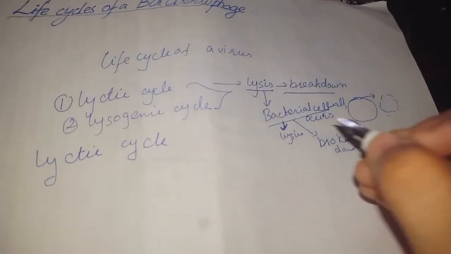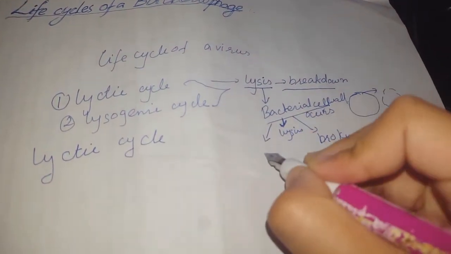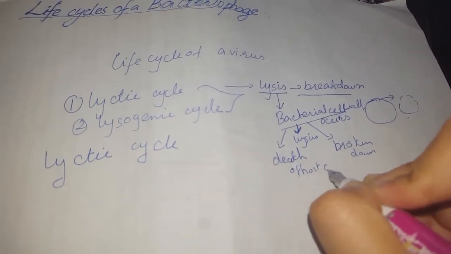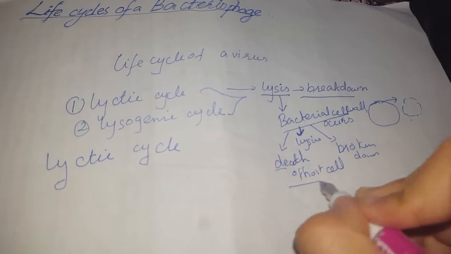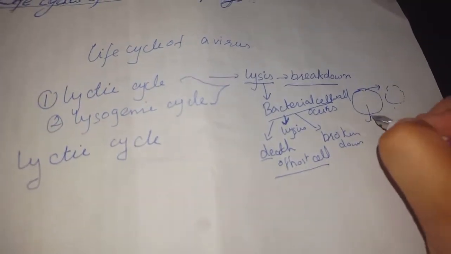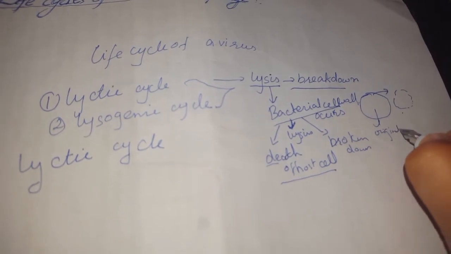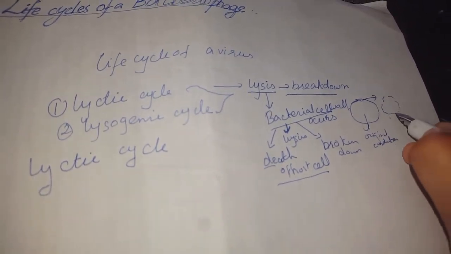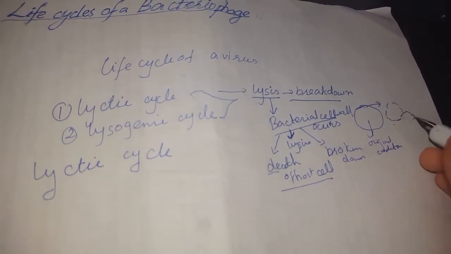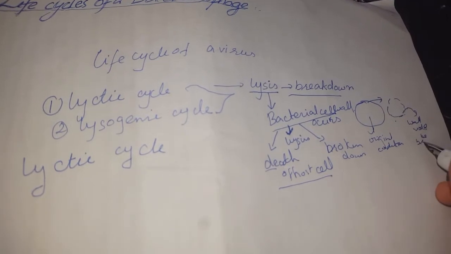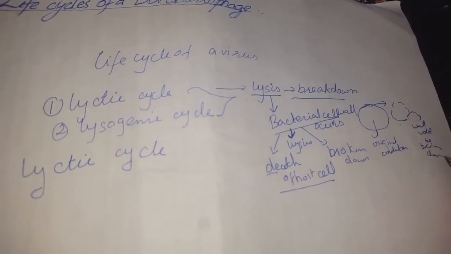And when the bacterial cell wall is broken down, what happens? The death of the host cell occurs. For example, this is the original condition of a cell, and after undergoing the process of lysis, this will be the condition of the cell, meaning its wall would be broken down and it will undergo death.